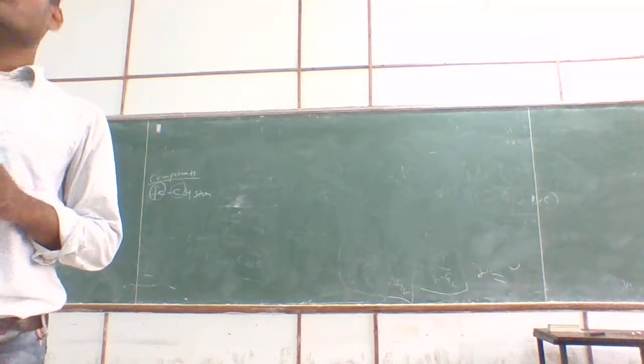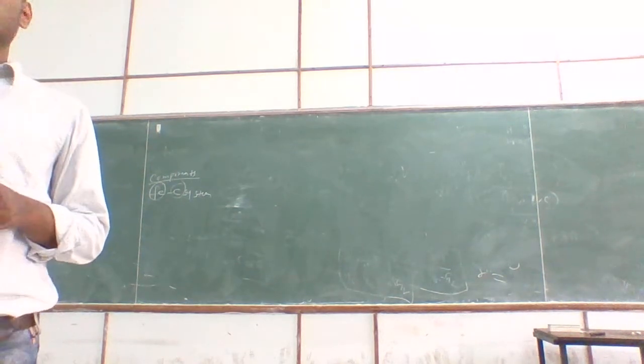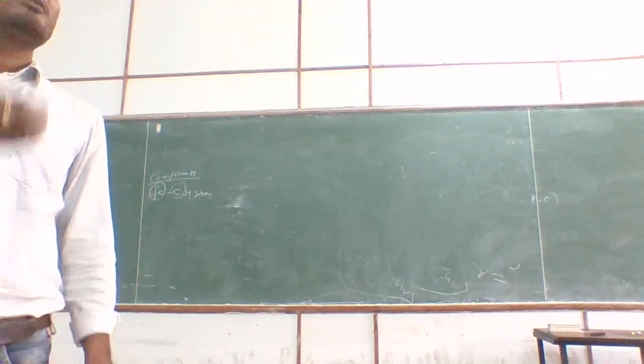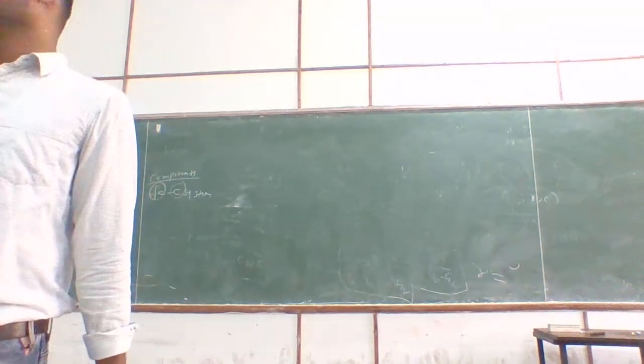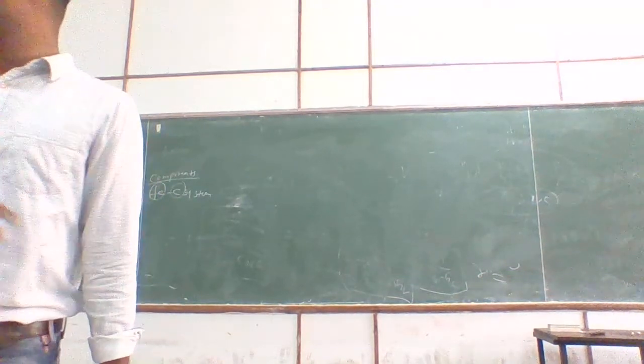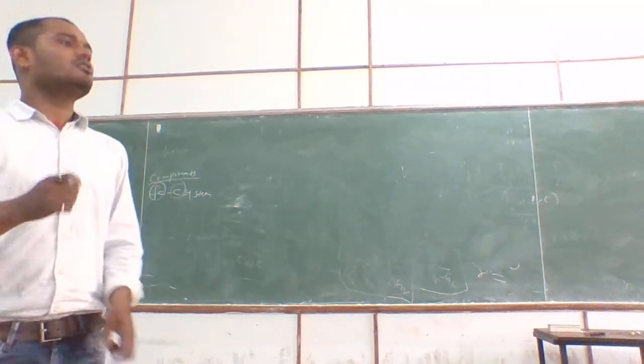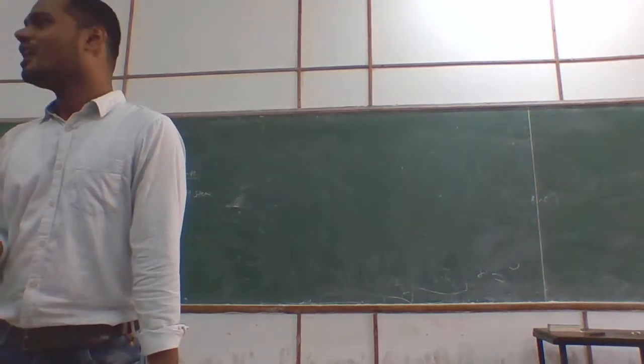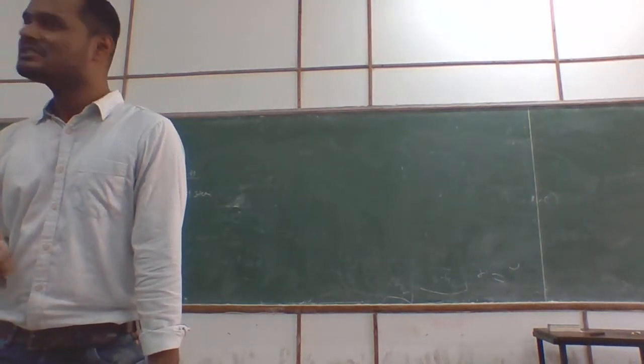But suppose I have mild steel. In mild steel at room temperature, what are the phases? Mild steel means the carbon percentage will be very minimal. Mild means carbon is present in a small amount. That's why it is called mild steel. That steel has carbon, but the carbon amount is very low. It is below 0.25%. You can remember this one. If the carbon concentration is below 0.25%, it is mild steel. So if you have mild steel at room temperature, what are the phases? The phases are ferrite and cementite. Alpha is one phase and cementite, Fe3C, is another phase.